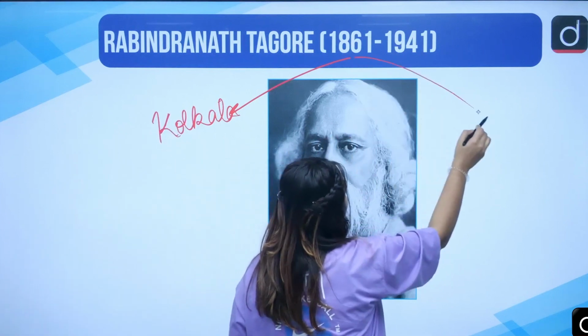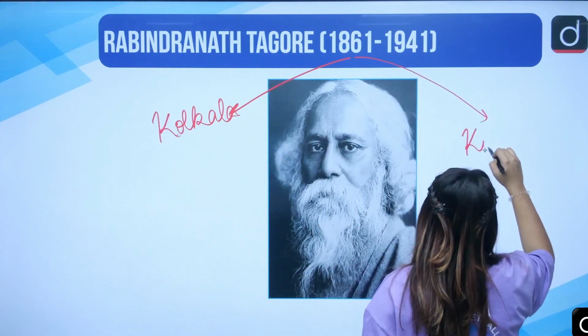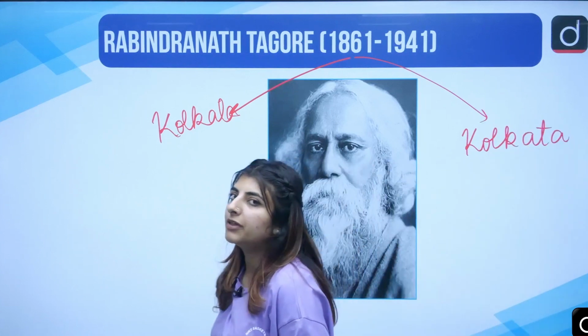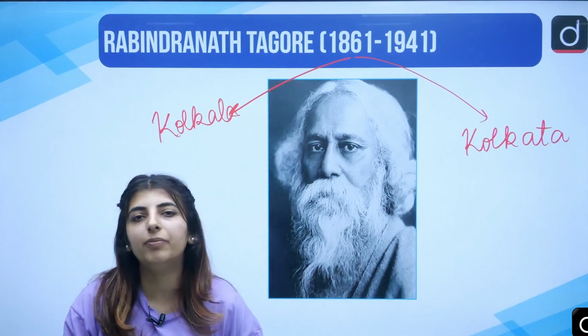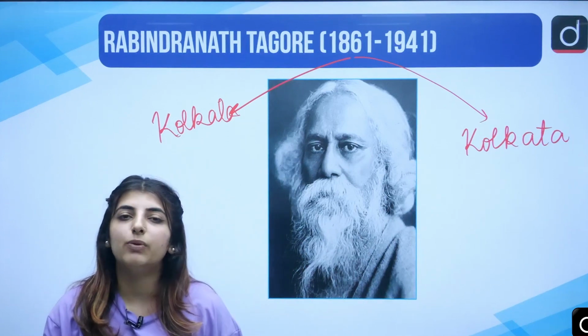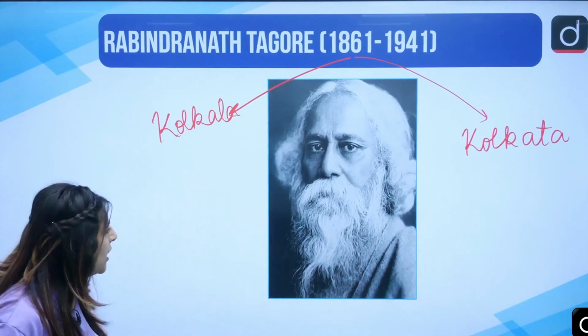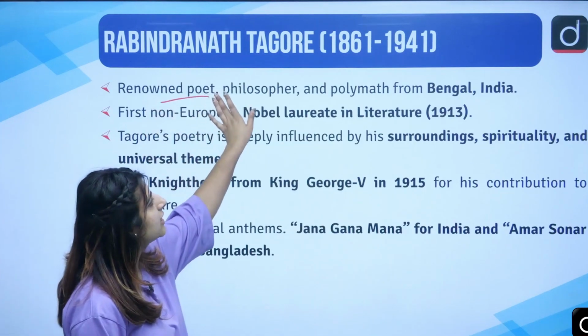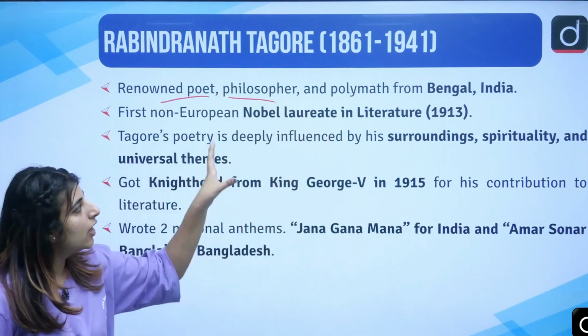And of course, as I told you, in 1941, he passed away as well in Kolkata. He was one such person who has been awarded with the Nobel Prize in Literature, right? When we talk about the Indian sphere. Now let's just move into other factual details which are there. He was a poet, philosopher and a polymath from Bengal.